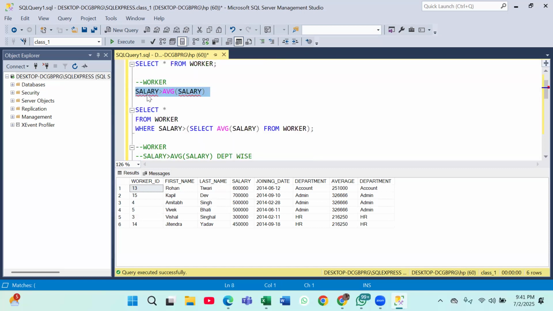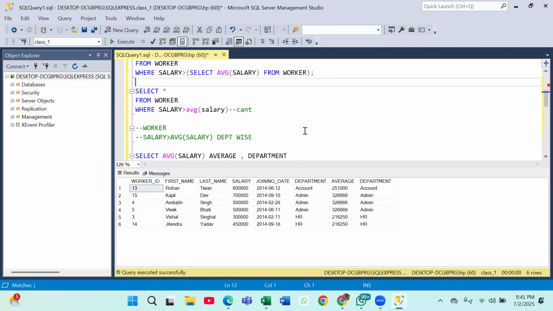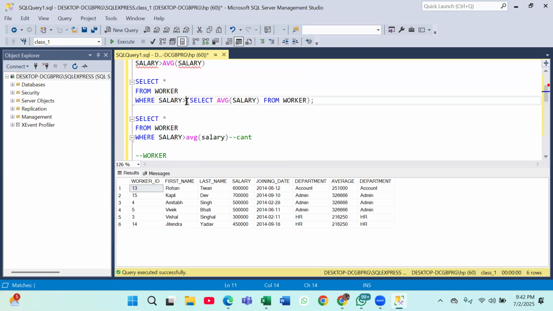Let's say I want those workers whose salary is greater than average salary. I can't write average salary like this, because I can't use an aggregate function in my where clause. Correct, everyone? You can't use average salary here. So you need to replace it. How will you find out average salary? You can find it by the syntax: select average salary from your worker table. Am I correct?